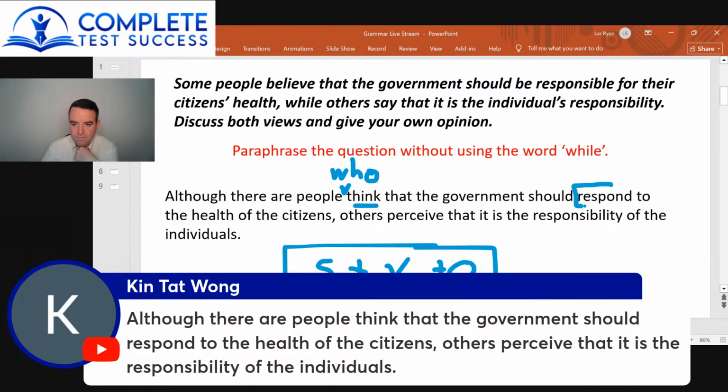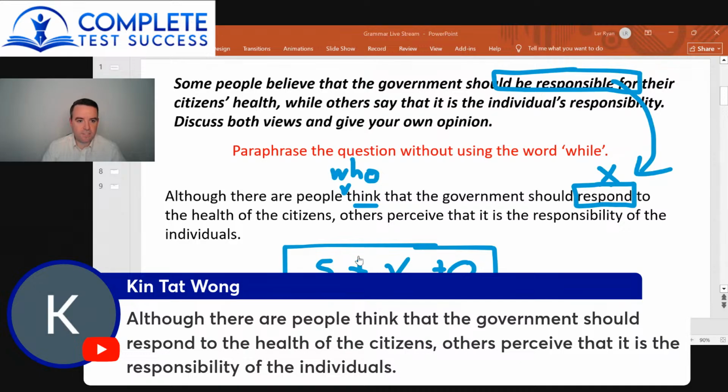now here, the word respond, this isn't a grammar mistake, this is a vocab mistake. The word respond is like, I ask you something and you respond. So that's how you respond, is you reply basically, or you answer back. So the word respond wouldn't mean to be responsible for. It doesn't have the same meaning. So in terms of the vocab, that would be incorrect. And it would be better just to copy the same word from the question.